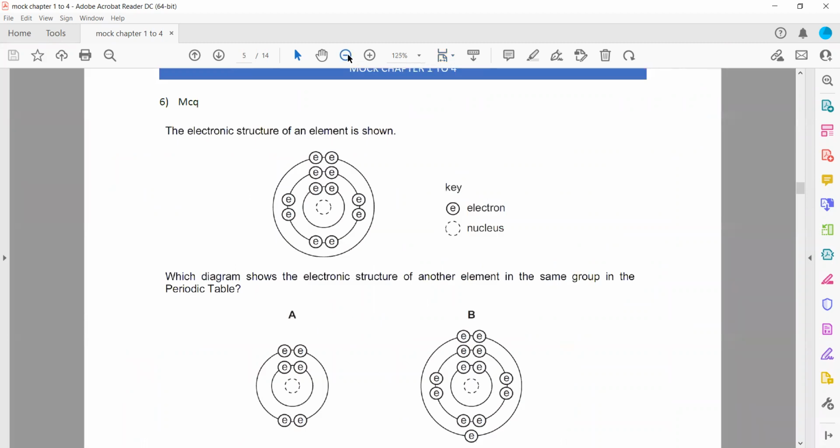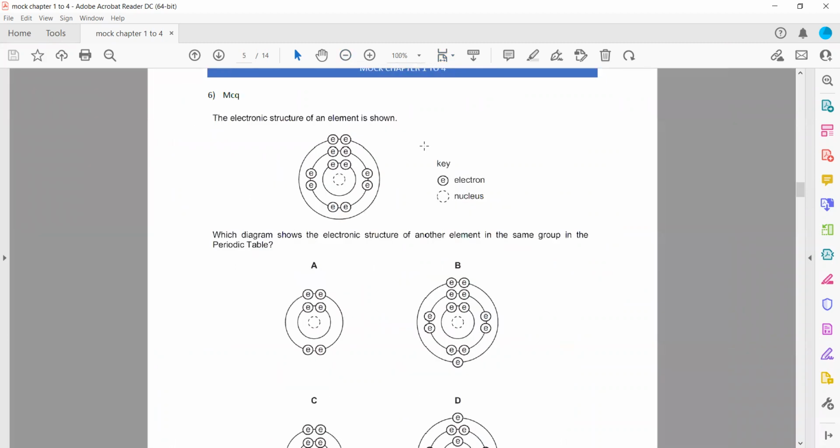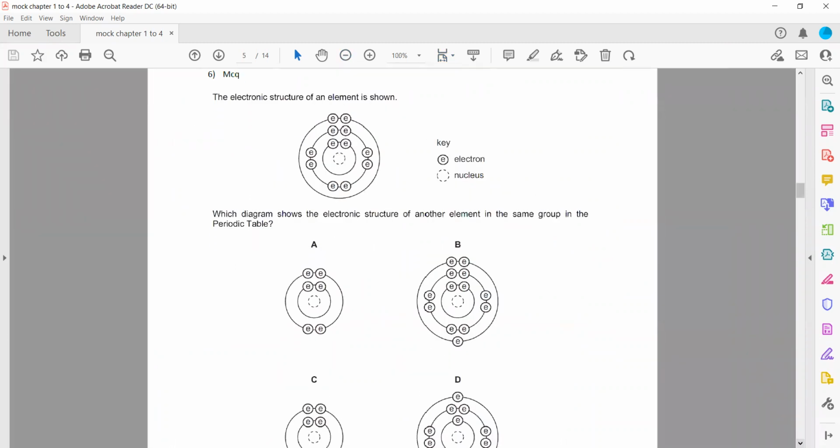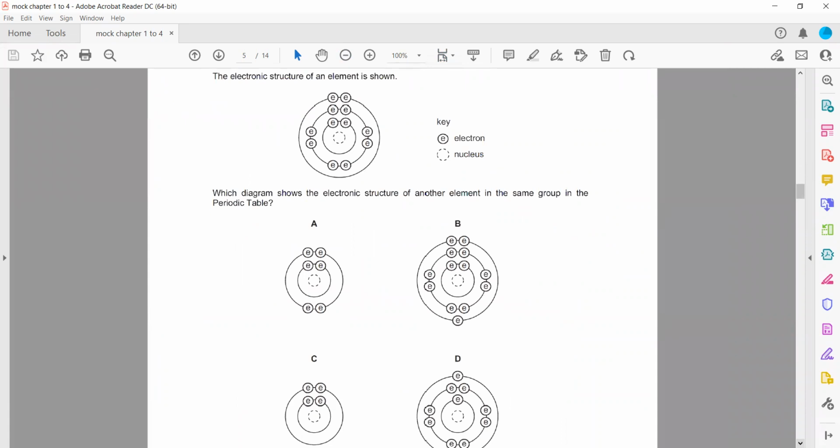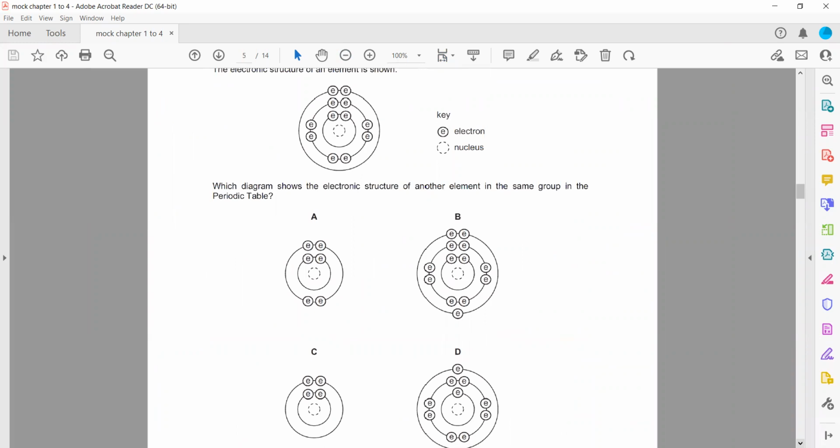Question 6, the electronic structure of an element is shown. Which diagram shows the electronic structure of another element in the same group in the periodic table? The group number represents the same group, meaning they will have the same number of electrons in the last shell.